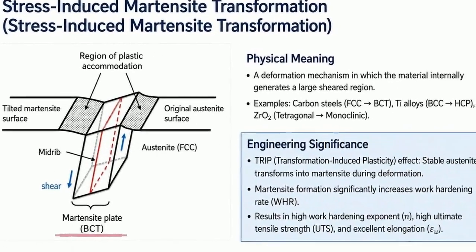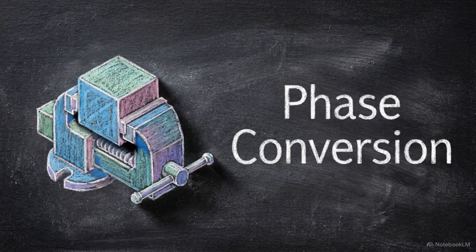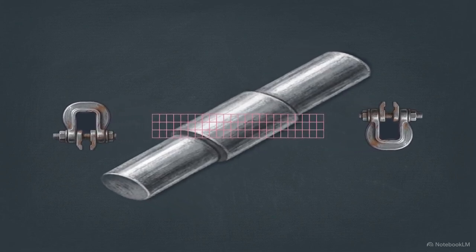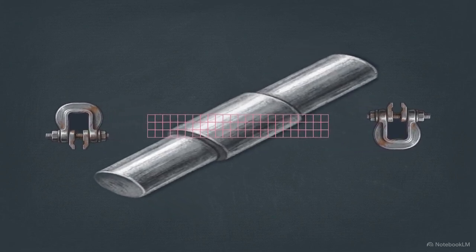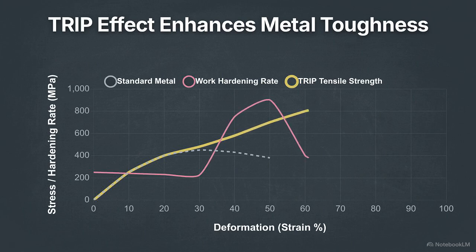Instead of gradual atomic gliding, the material generates a massively sheared region to instantly absorb applied energy. Notice the shift from the original austenite surface to the tilted martensite surface, anchored by the central midrib. The bottom labels show a complete phase change. Carbon steels convert from face-centered cubic to a body-centered tetragonal plate, while titanium shifts to hexagonal close-packed. This rapid on-the-fly conversion is called the TRIP effect, or transformation-induced plasticity.